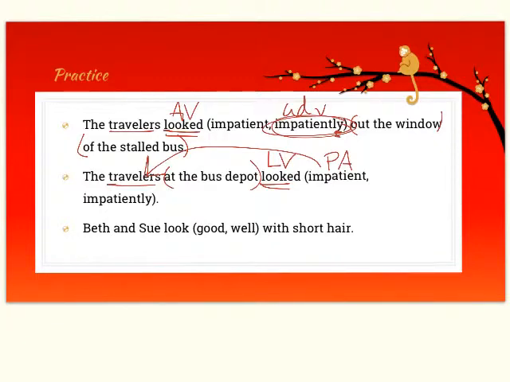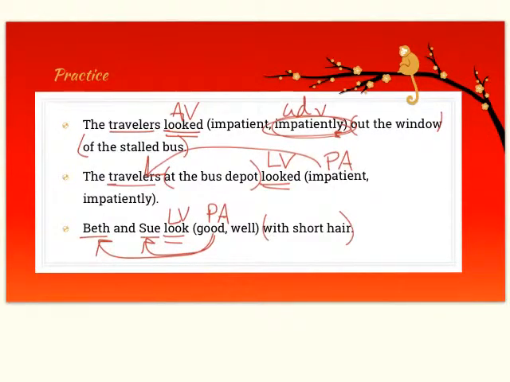And the last sentence, Beth and Sue look blank with short hair. Beth and Sue are the subject. They look. Are they looking with their hair, or are they just in the state of being something? And they are in the state of being, so we have a linking verb, so we need a predicate adjective there to describe Beth and Sue as good.